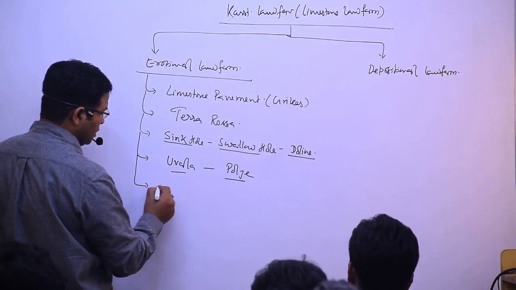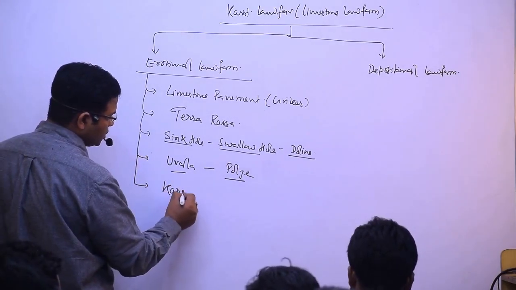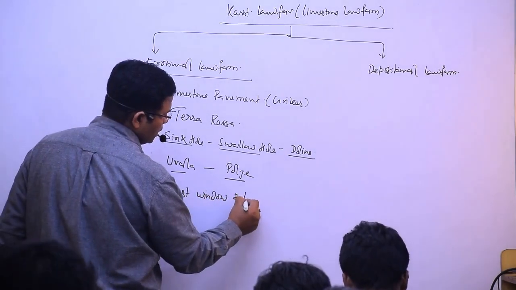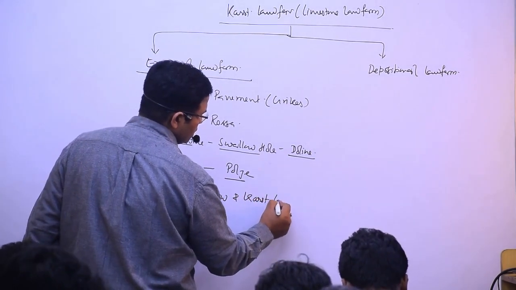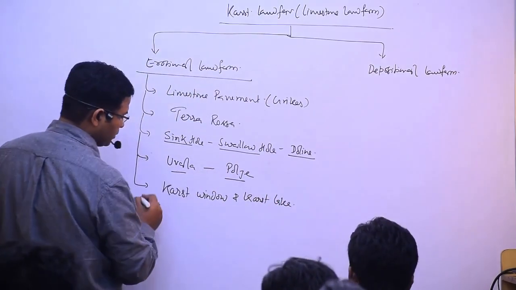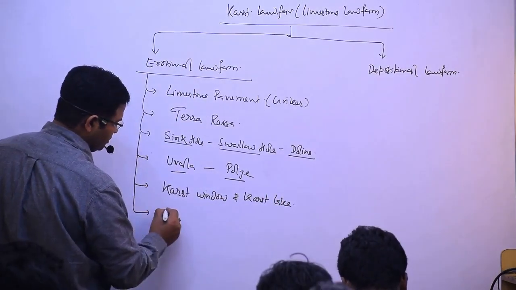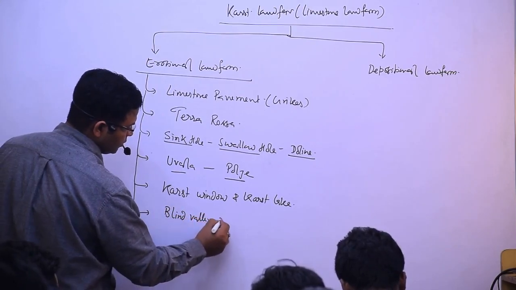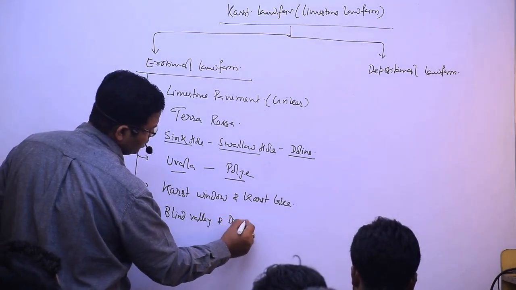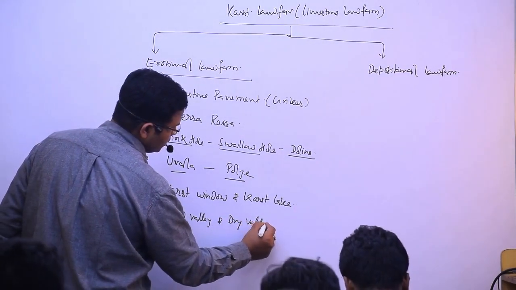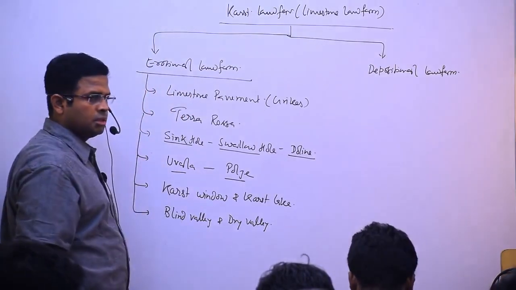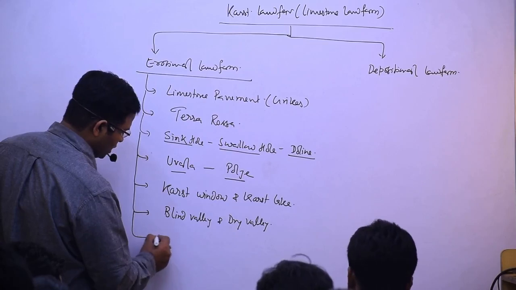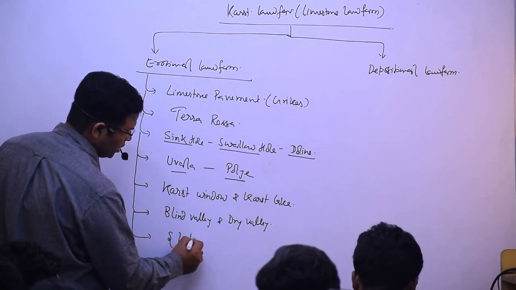Thereafter, I said karst window and karst lake. Then I said blind valley and dry valley. Blind valley and dry valley. And on one side you will see Lukno.